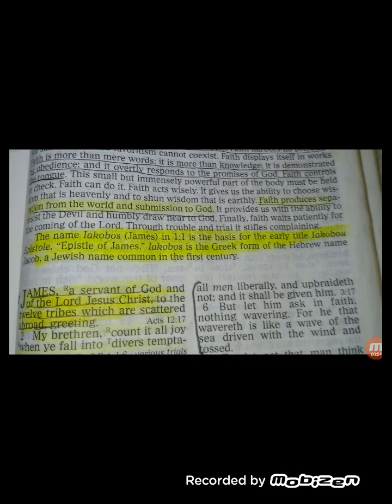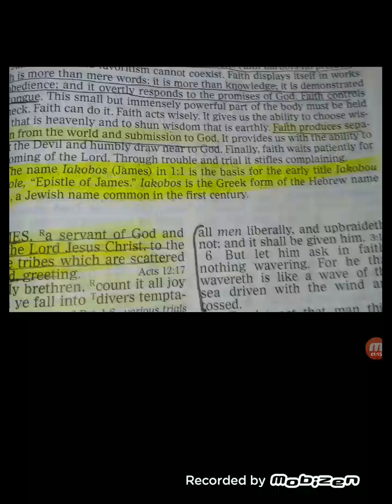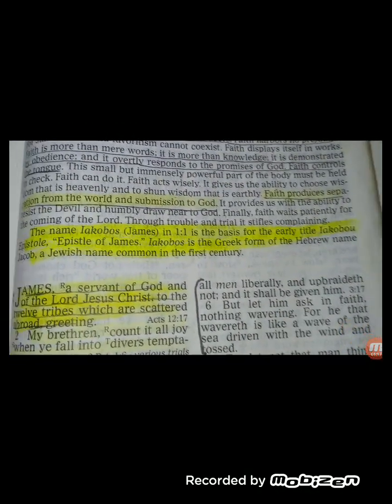Let me show you something. That was his brother, his blood brother. James and Jude, as we know them, but those weren't their true names. Right here, it says the name Acobs. I'm right here towards where it's highlighted. Let me scroll up for you.